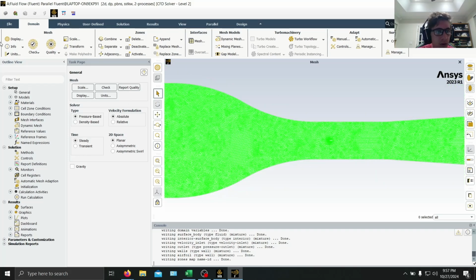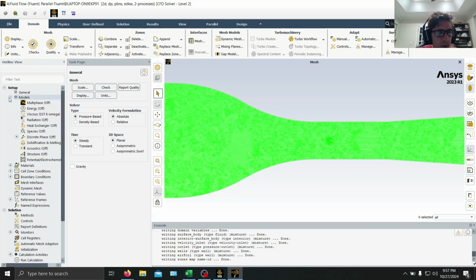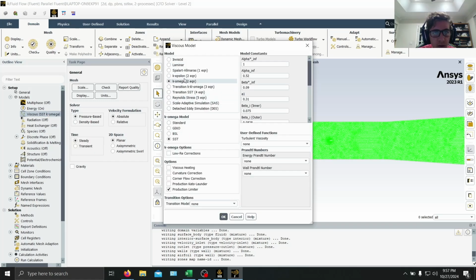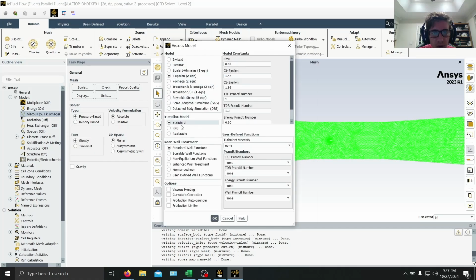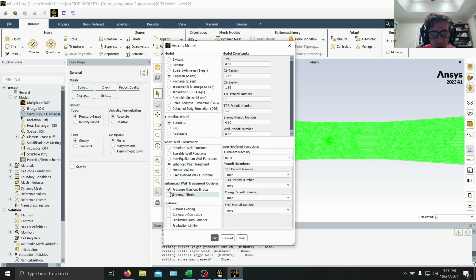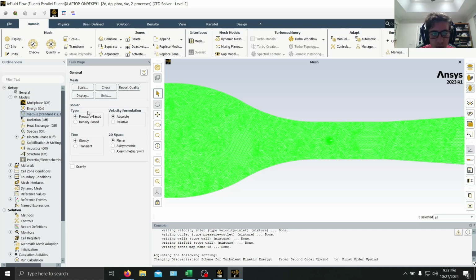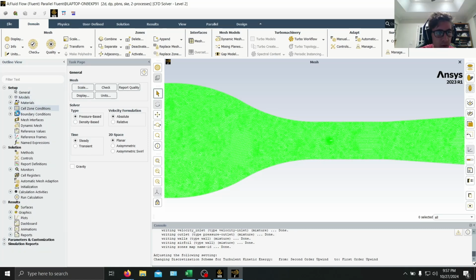Okay, looks like we're ready. First thing we're going to go is to models. We can go ahead and turn energy on. And then going to here, change this to K epsilon, enhanced wall treatment, and then pressure and thermal effects. And that should be good for that.